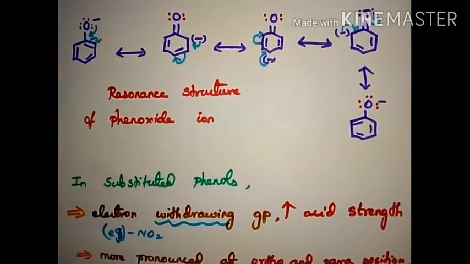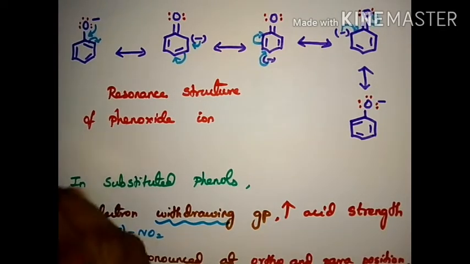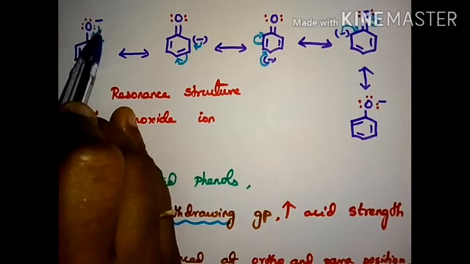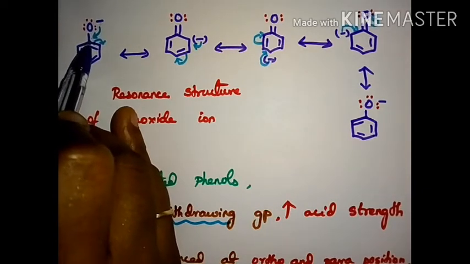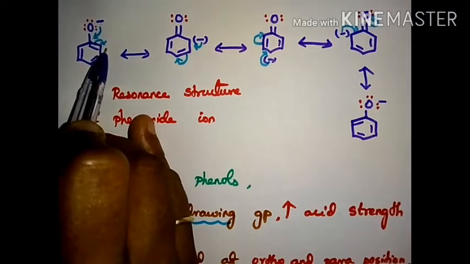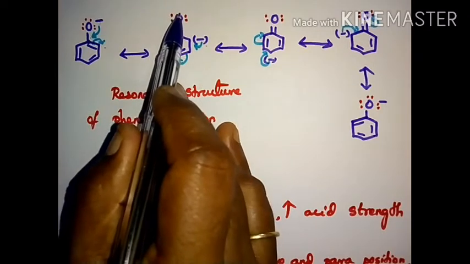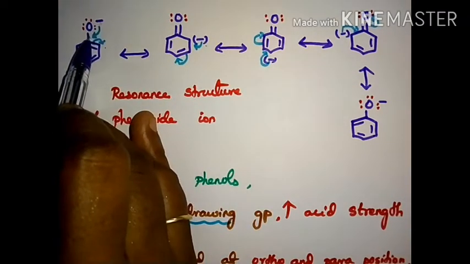Now, how does the phenoxide ion get involved in resonance? This carbon is already satisfied with the 4 valency, so it has to shift one bond to the next carbon. So it becomes minus. Here becomes a double bond. No need to put the plus, because the minus sign is only involved here.